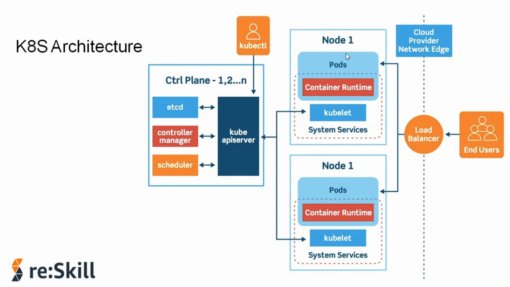So, a pod is basically a wrapper for your container, and each worker node will have multiple pods. And inside pods, you can have multiple containers. Usually, you have one pod per application. So, worker nodes are the actual area where your application is running.